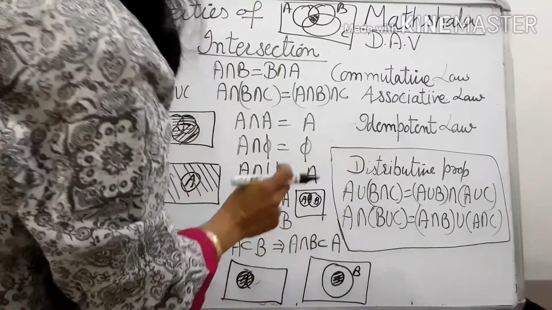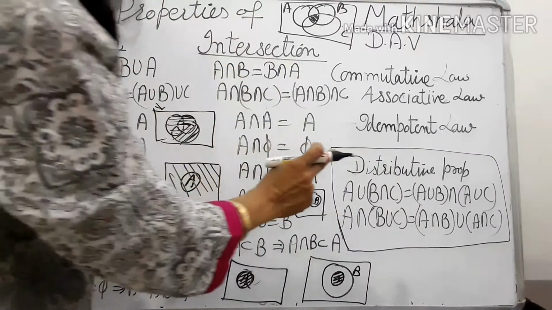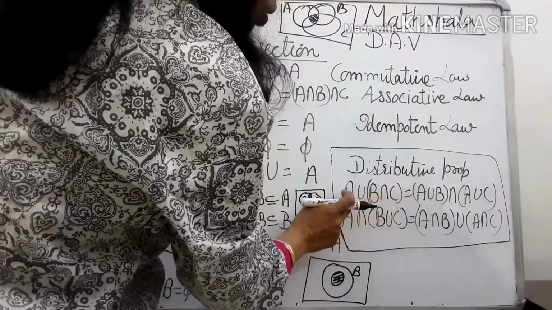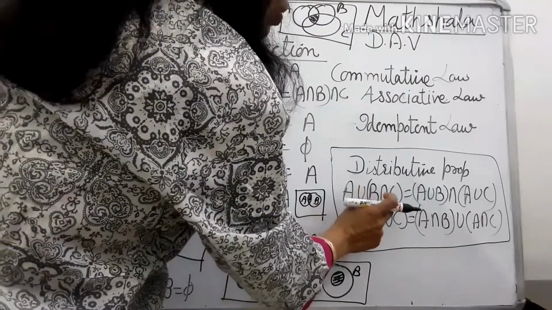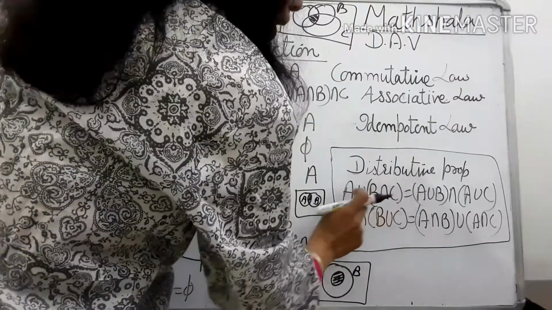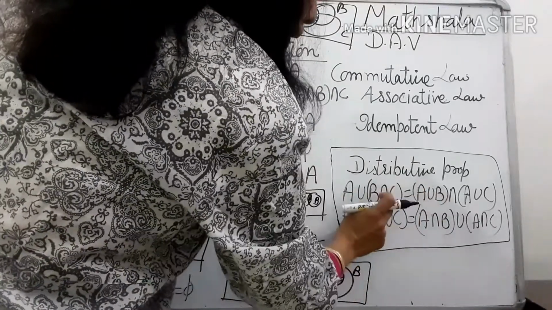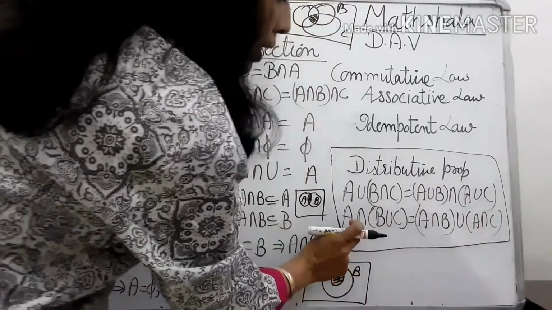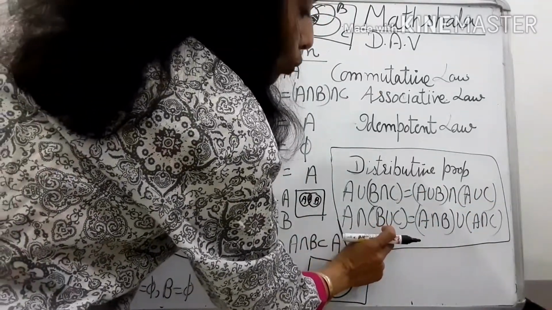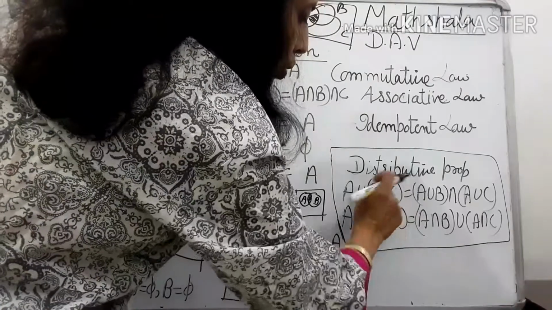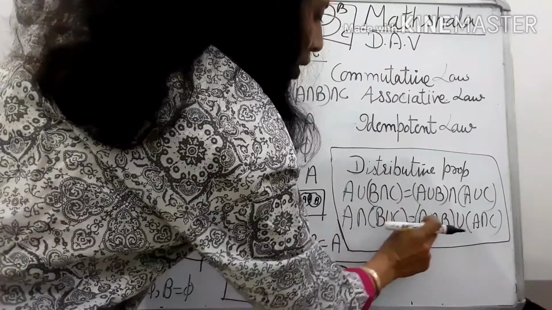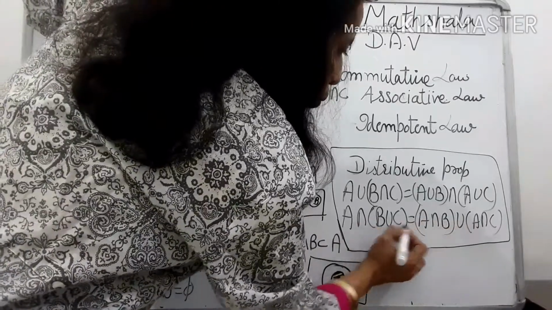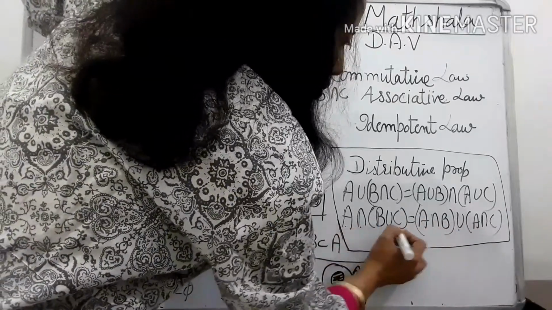And now come to the distributive property, again a very important property, A union B intersection C. इसको हम ये भी बोलते हैं कि the union is distributive over intersection. The result is A union B intersection A union C. Similarly, intersection is also distributive over union, means A intersection whole with B union C is same as A intersection B, A intersection B union A intersection C.